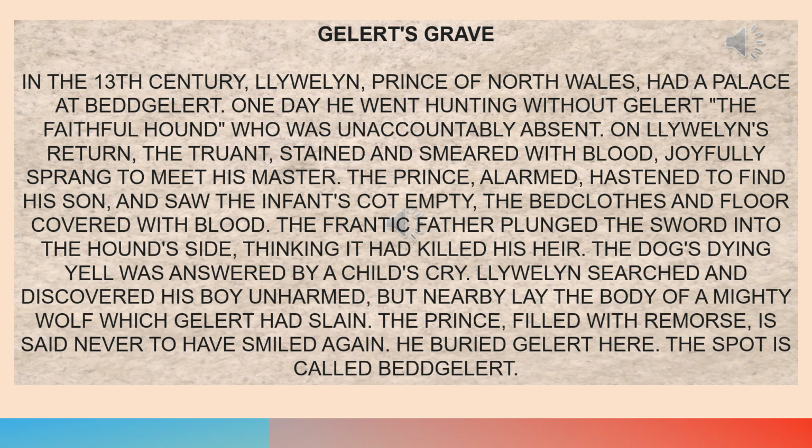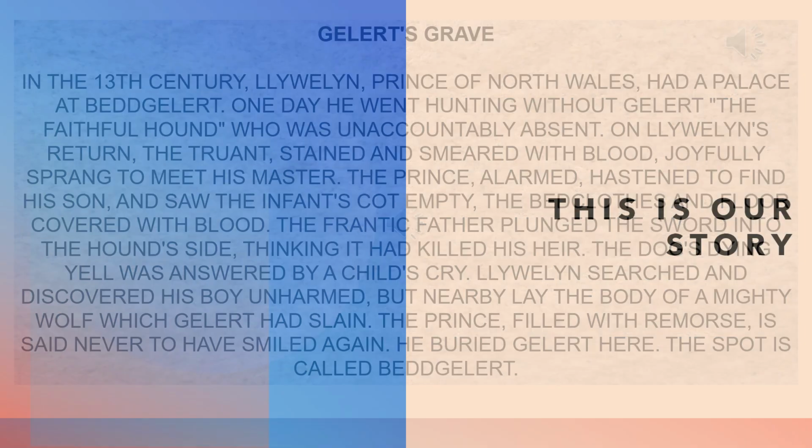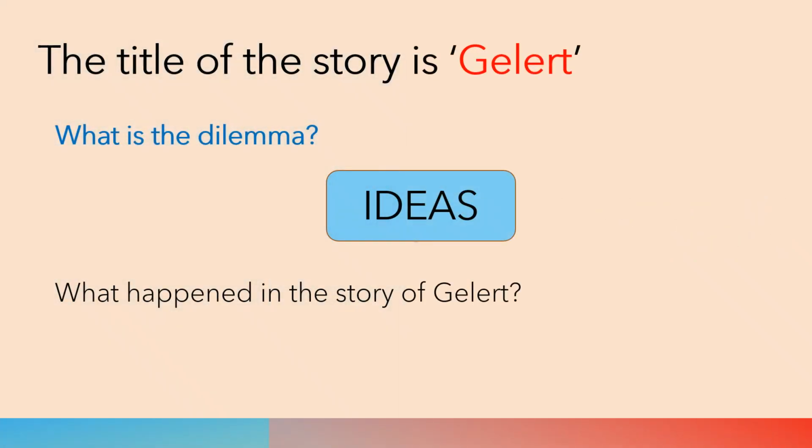The dog's dying yell was answered by a child's cry. Llywelyn searched and discovered his boy unharmed. But nearby lay the body of a mighty wolf, which Gellert had slain. The prince, filled with remorse, is said never to have smiled again. He buried Gellert here. The spot is called Bedgellert. This is the story we will be working with for this exercise. The title of the story is Gellert. What's the dilemma? What happened in the story of Gellert?